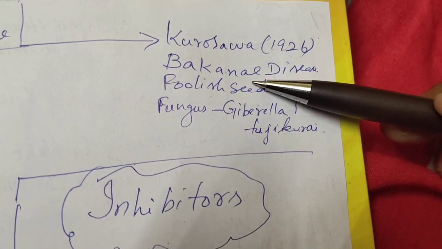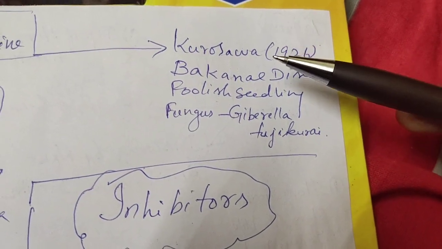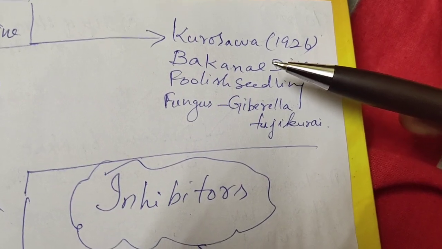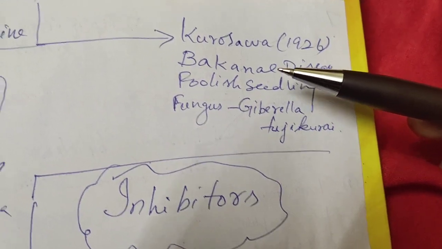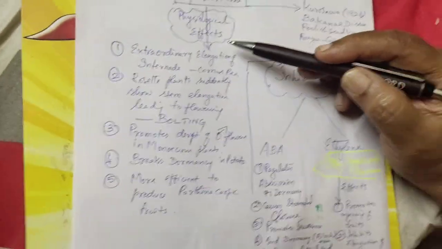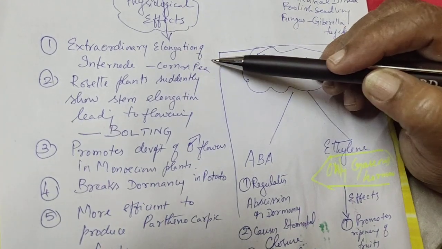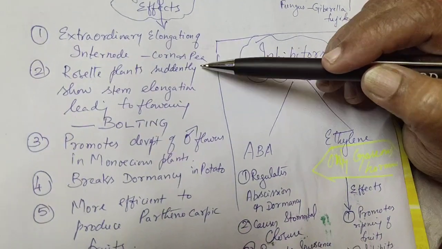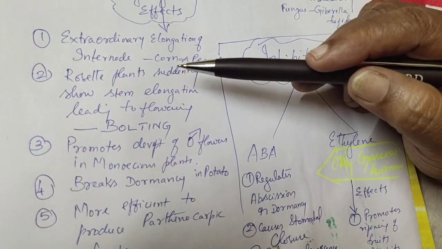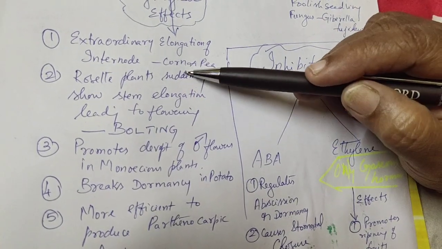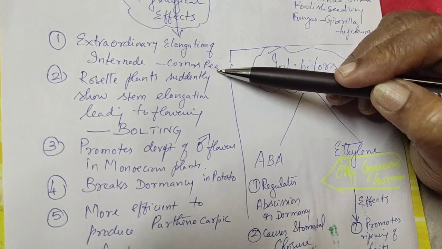Even the elongation, mainly to the interior plants, no, they won't grow very tall. Such plants, when you apply gibberellin, you can expect nice growth. Now we can see the physiological functions of gibberellin. First thing, extraordinary elongation. That is the internode. Internode means between nodes, the space between nodes are called internodes. In case of corn and pea, like that.